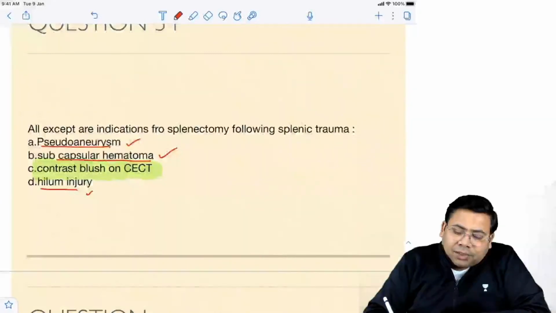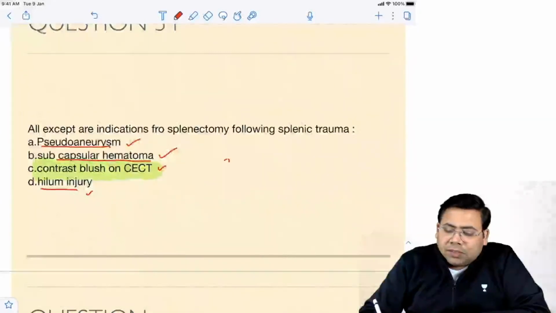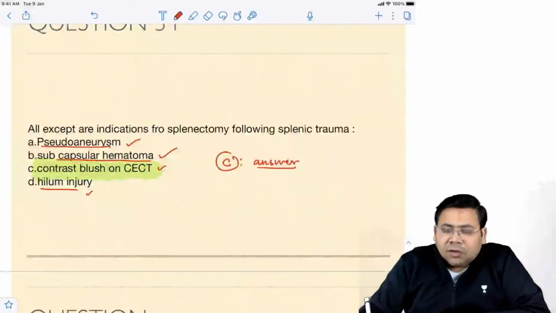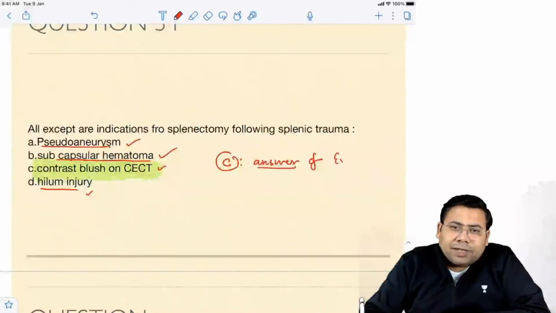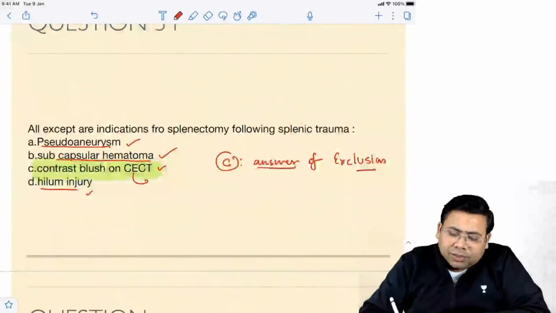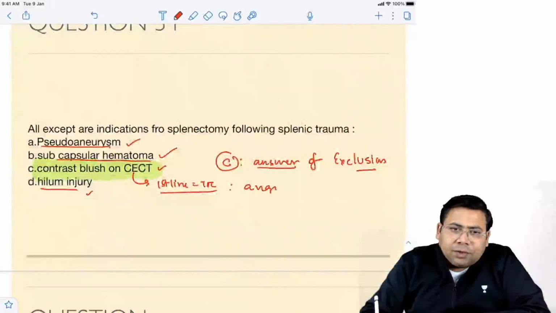Contrast blush is the answer of exclusion. Why? Because for contrast blush, the first line or treatment of choice is not a splenectomy, it's angioembolization. But you cannot deny the fact that you can also go for splenectomy for this.